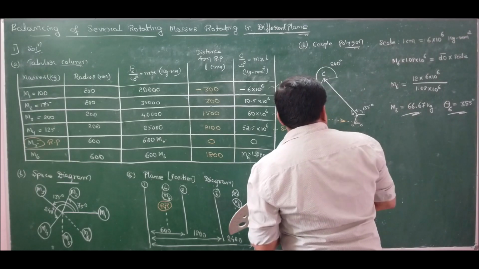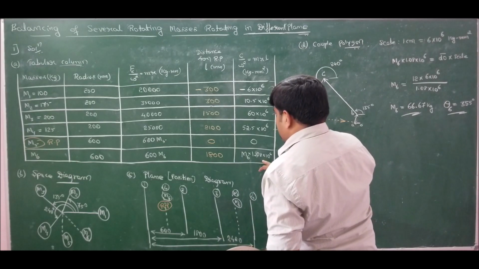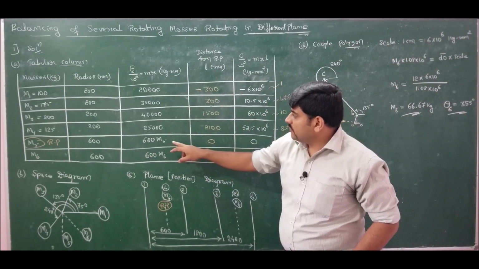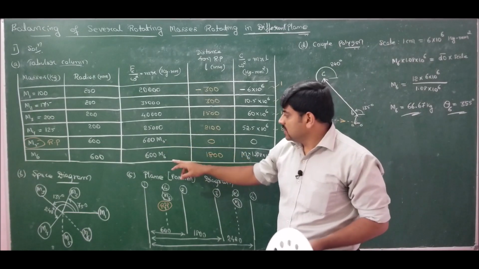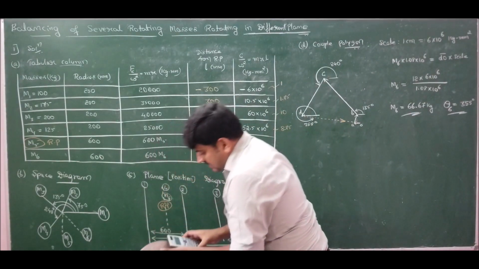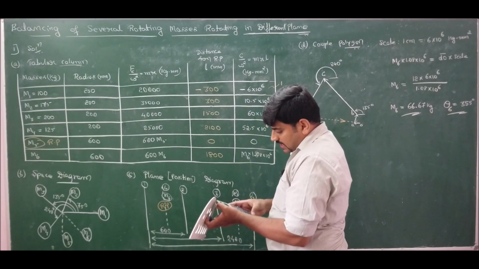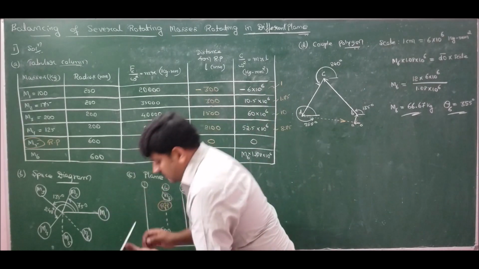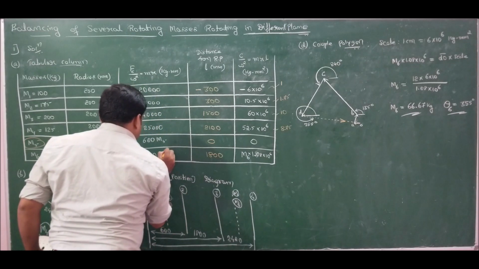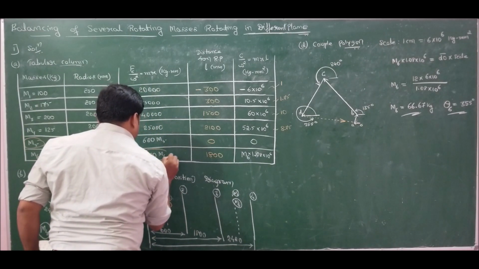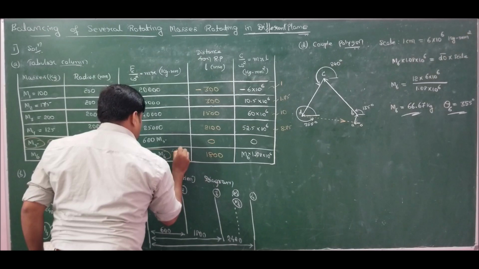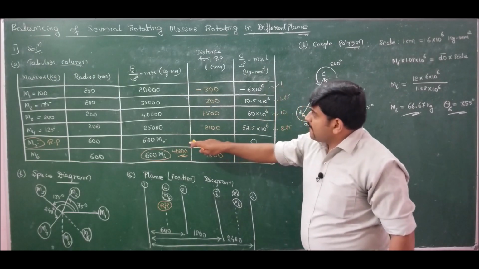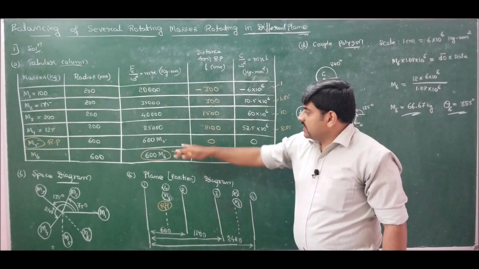Next, we have obtained the mass m6. So we know m6. Now if you observe, we know direction and magnitude of m6. Hence in force polygon we have only two unknowns, that is m5 and its direction. So if I use m6 value, which I got as 66.6666 into 600, I'll get the answer as 40,000. So now this has been solved. So this is turning out to be 40,000. Now if I solve for force polygon, I will get the answer of m5 and its direction.